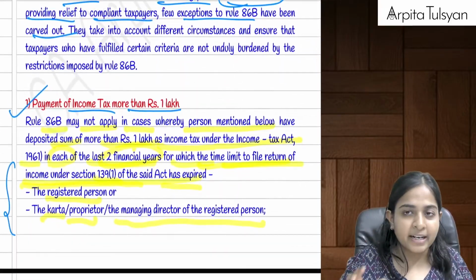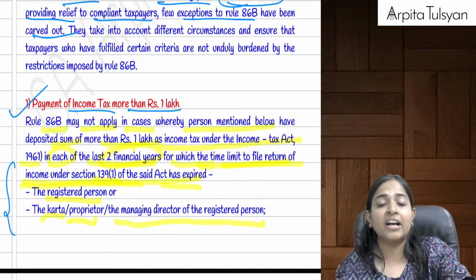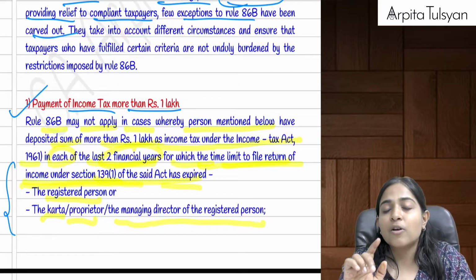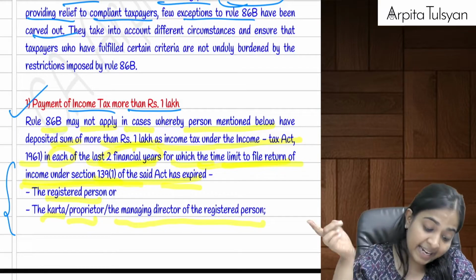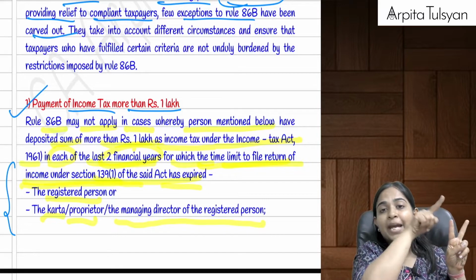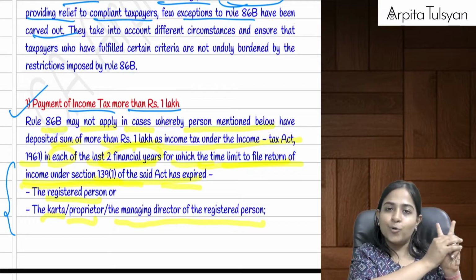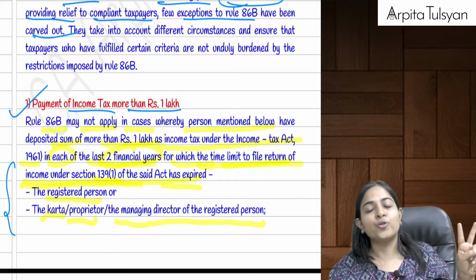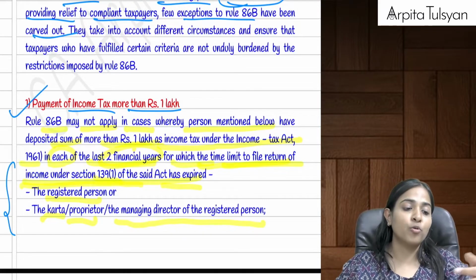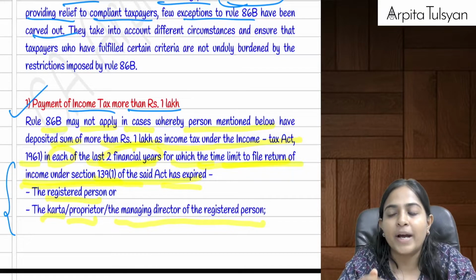Let's say if that particular registered person, or an authorized person like its karta, proprietor, managing director, etc., has paid income tax of more than rupees 1 lakh for the last 2 years, whose time period for filing the income tax return has expired already, means everything for those 2 years under income tax is done, and they have paid more than rupees 1 lakh, means they are genuine people, so it is deemed that they will not do any default under GST.